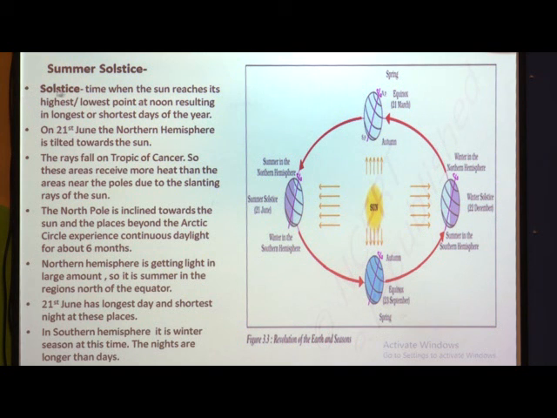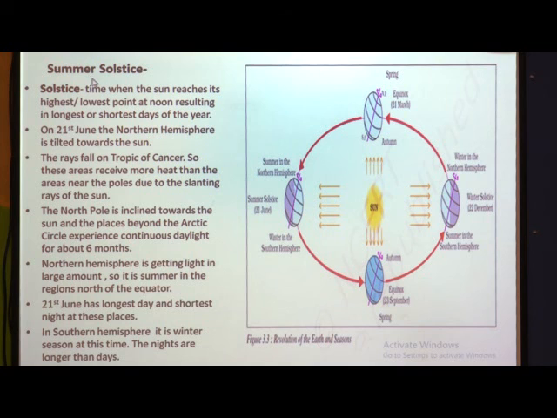Understood? So solstice means the time when the sun reaches its highest or lowest point at noon, resulting in the longest day or the shortest day of the year.